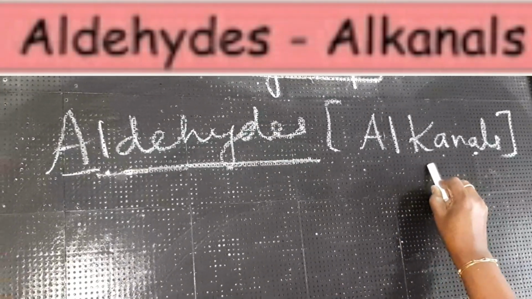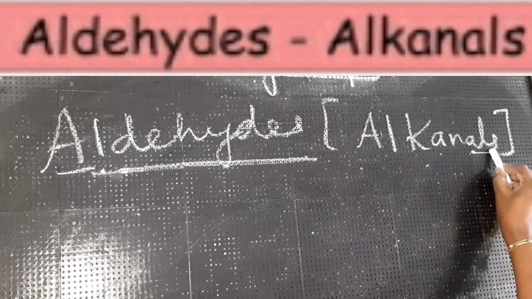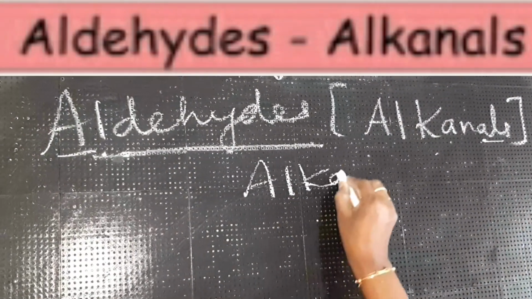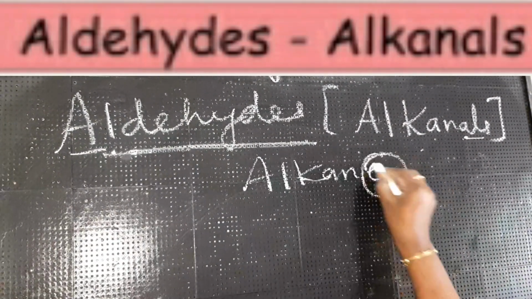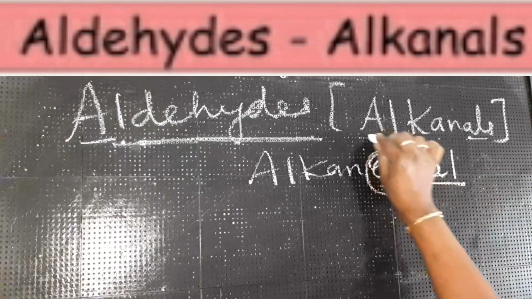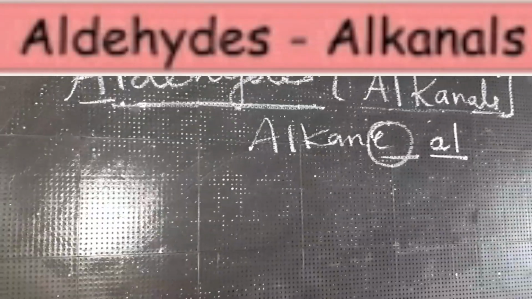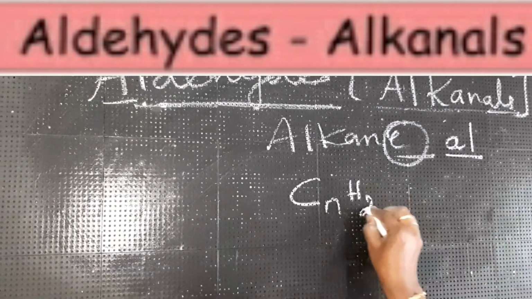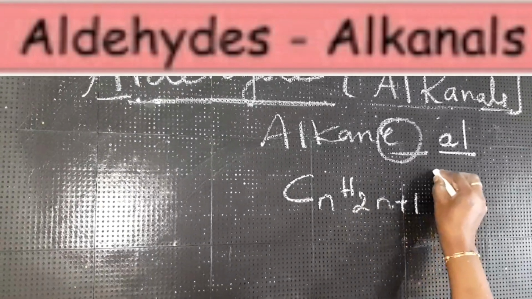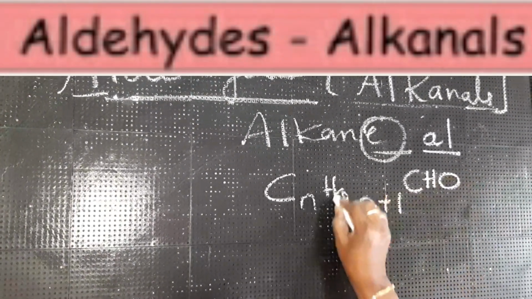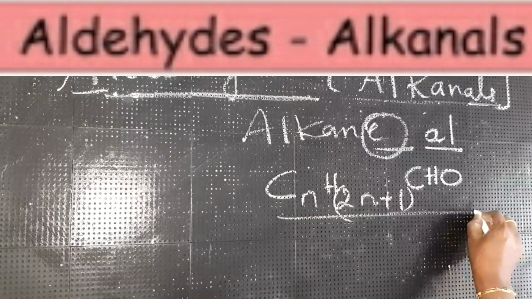The next functional group: aldehydes. Aldehydes are also called alkanals, "al", children. In alkane, this E is replaced with the functional group "al". That's why these are called alkanals. Now the general formula is CnH2n+1 with the functional group CHO. So this is the general formula of aldehydes.